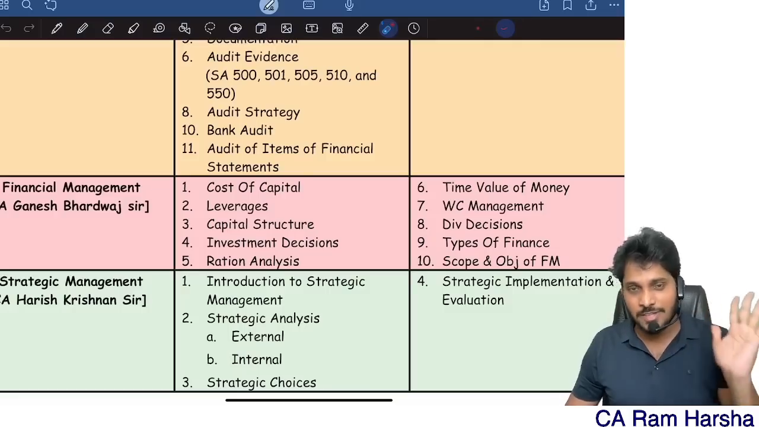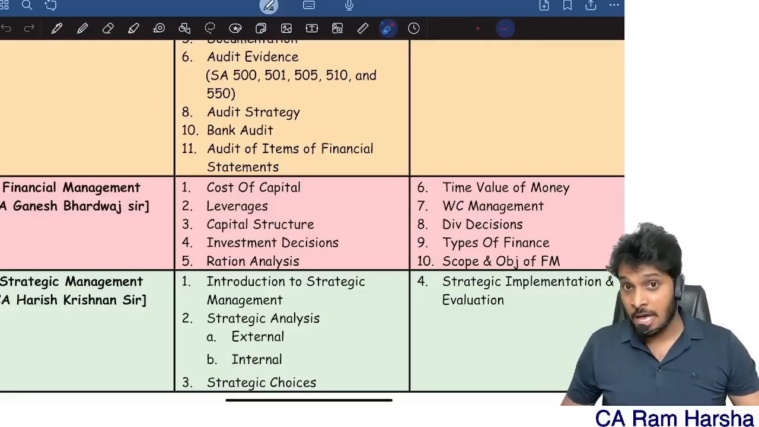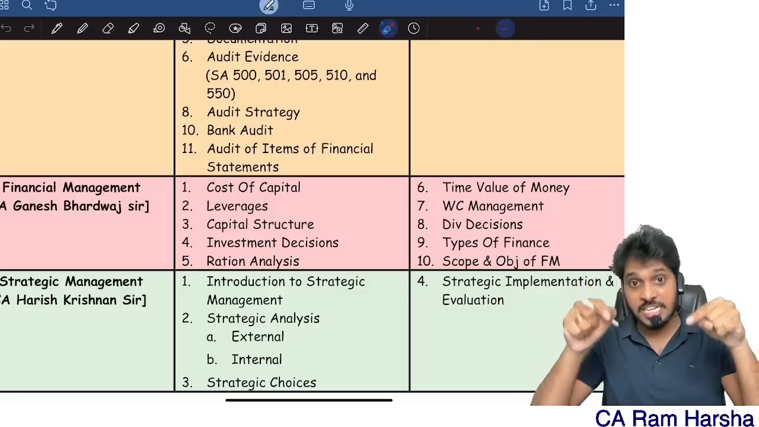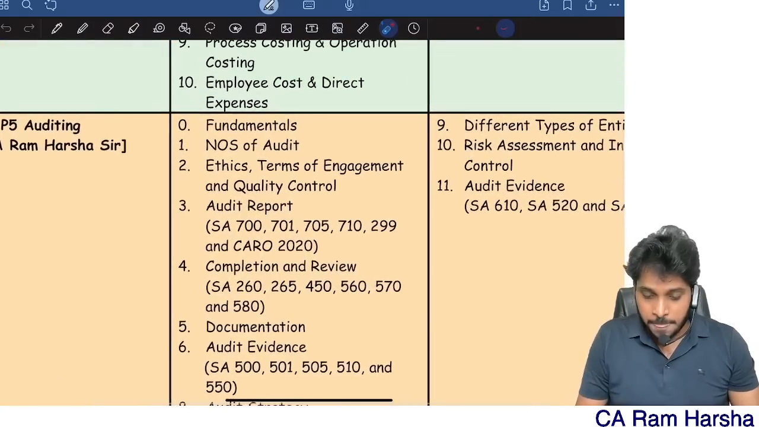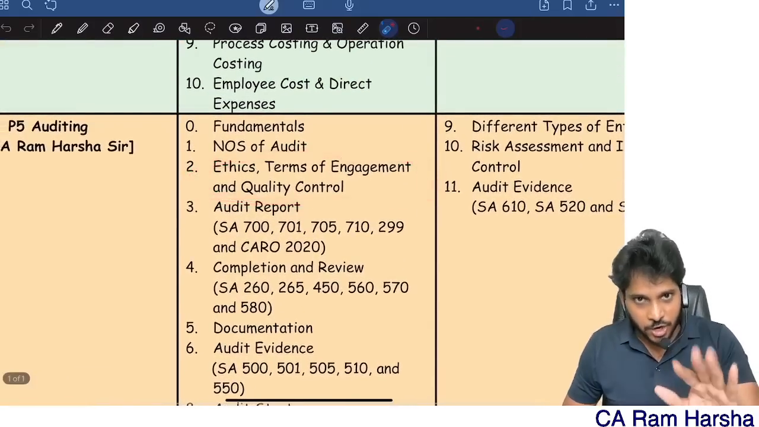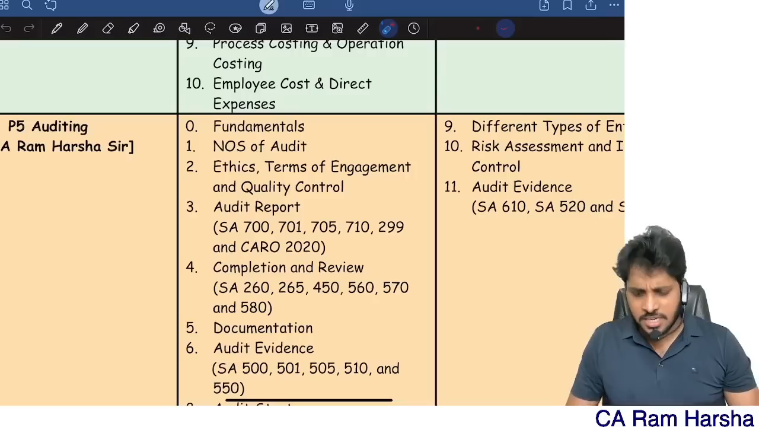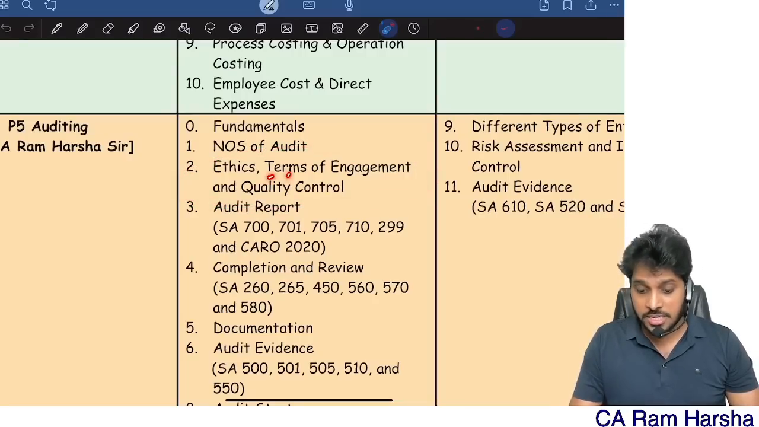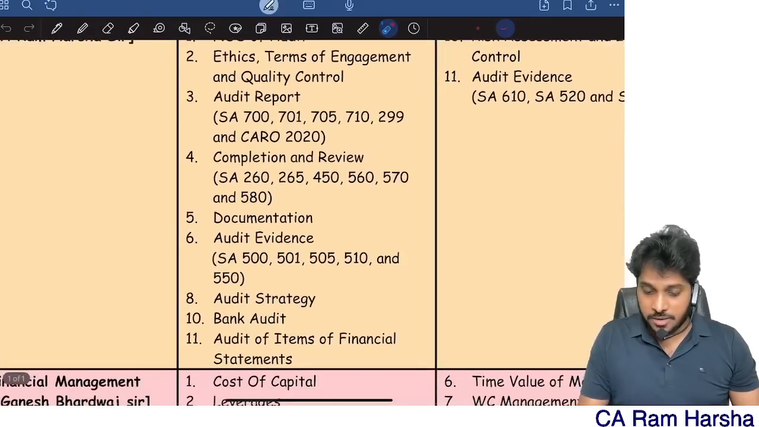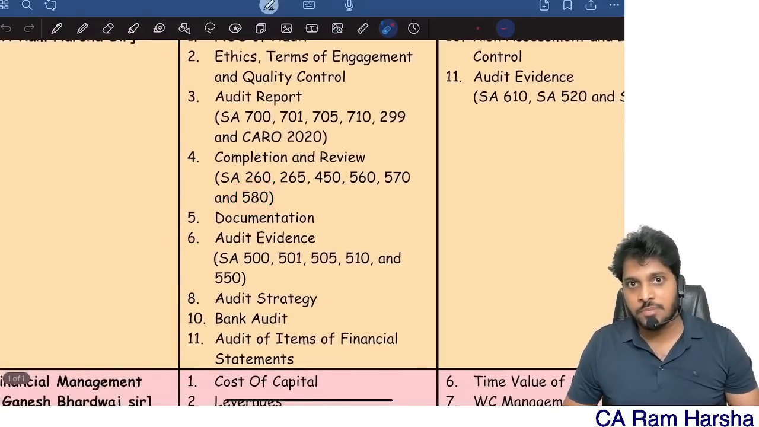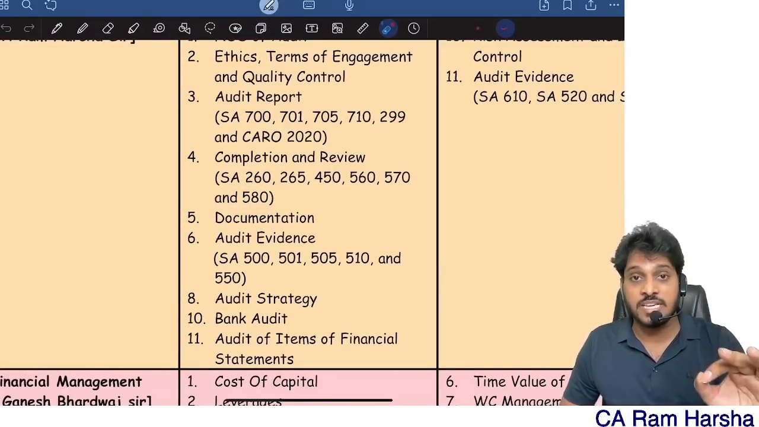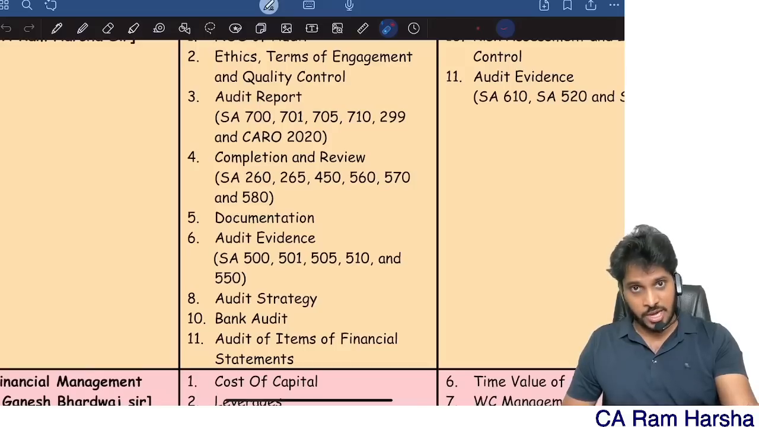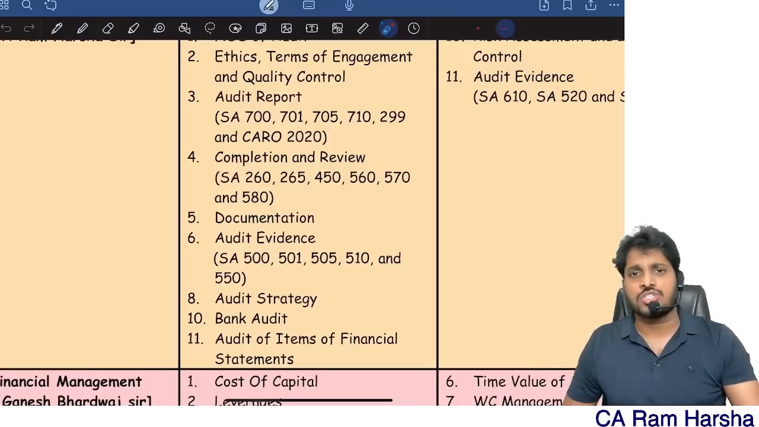Almost 80% of the chapters will be tested. That's it. But never do bifurcation within a chapter. For example, you see here, ethics and terms of engagement in audit is one of the chapters. I never tell you within this A category, B category, C category. Everything is equally important. Even in the recent exam, a C category question came. Even in completion and review, 580, a C category question came. That's why I never recommend ABC analysis to any student. ABC is the most dangerous approach.